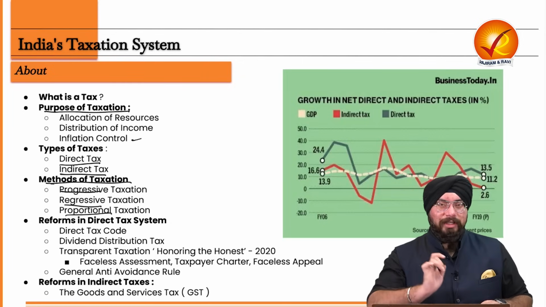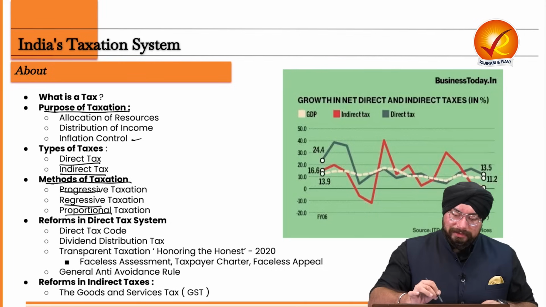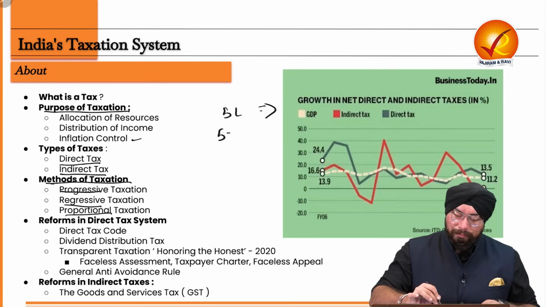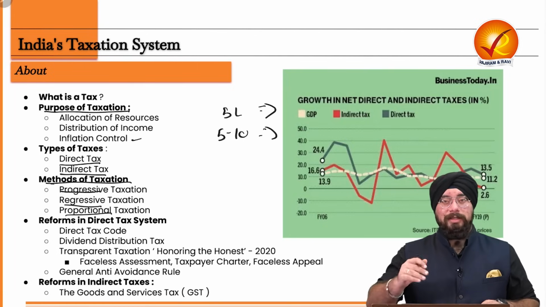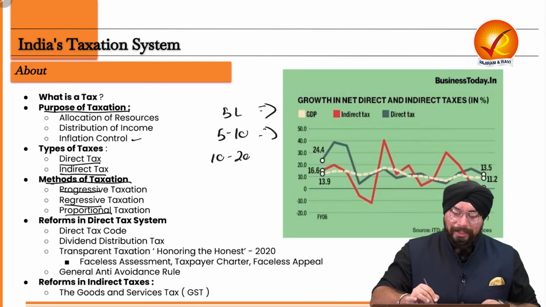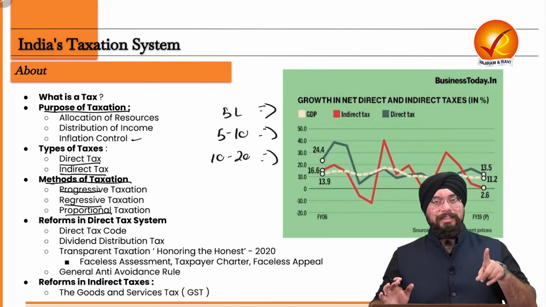Now, we discussed income tax, if you remember. How is income tax levied? Let's say your income is under 5 lakh. You need to pay a certain amount of tax, right? If your income is from 5 to 10, you need to pay some more percentage of tax. If your income is from 10 to 20, you need to pay a certain more proportion of tax. So what do we see?